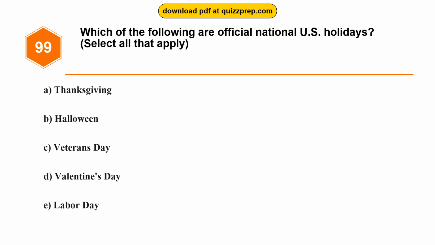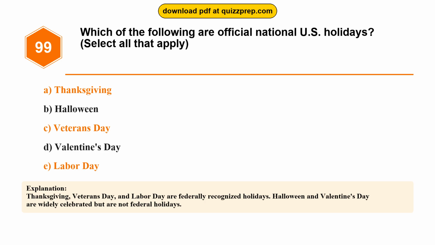Question 99. Which of the following are official national U.S. holidays? Option A. Thanksgiving. Option B. Halloween. Option C. Veterans Day. Option D. Valentine's Day. Option E. Labor Day. The correct answers are options A and C and E. Thanksgiving, Veterans Day, Labor Day. Thanksgiving, Veterans Day, and Labor Day are federally recognized holidays. Halloween and Valentine's Day are widely celebrated but are not federal holidays.